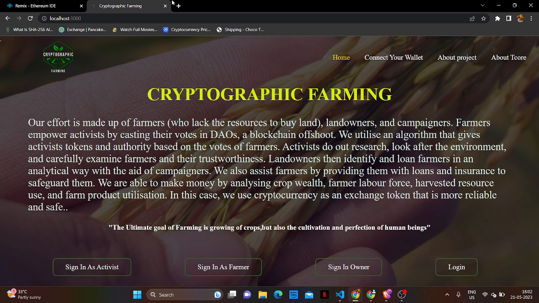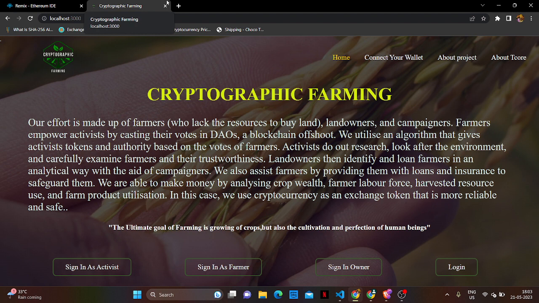Our algorithm consists of farmers, farmland owners, and activists. Let me explain their roles. First, farmland owners list their land on our website, where it is listed as an NFT for further agriculture bids, to check the credibility of the land. Activists check soil fertility, weather forecast, and other factors affecting agriculture, and process them to list.